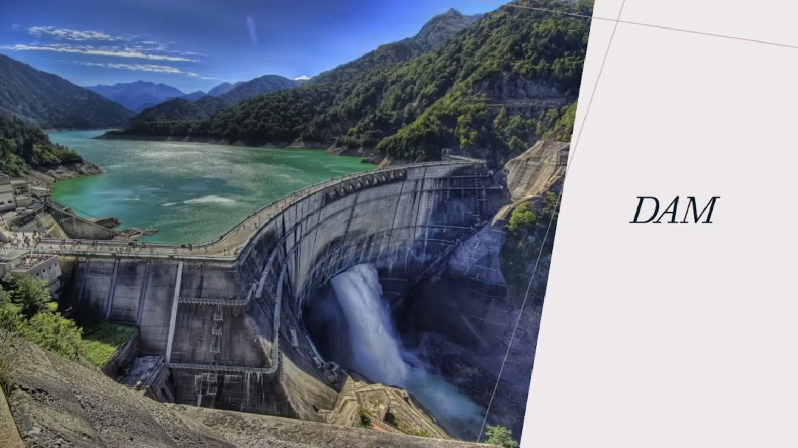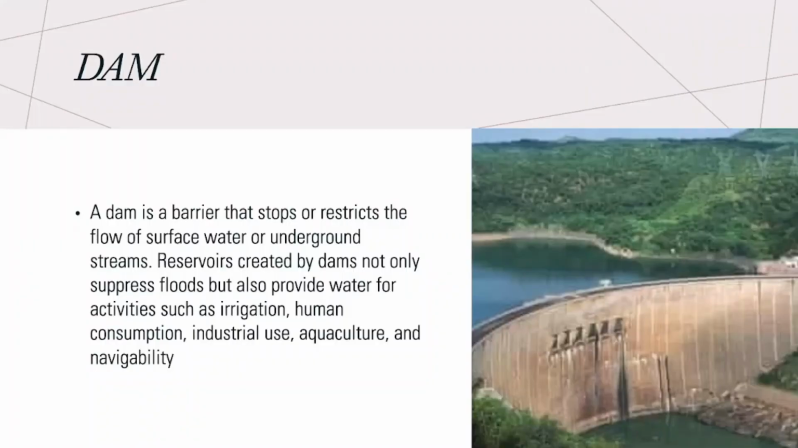So I am here to give you a small introduction about how dams can be classified and how they affect our life. As you all know, a dam is a barrier which is built across a river or a stream to hold water. The ancient Egyptians and Romans were the first humans to build dams.